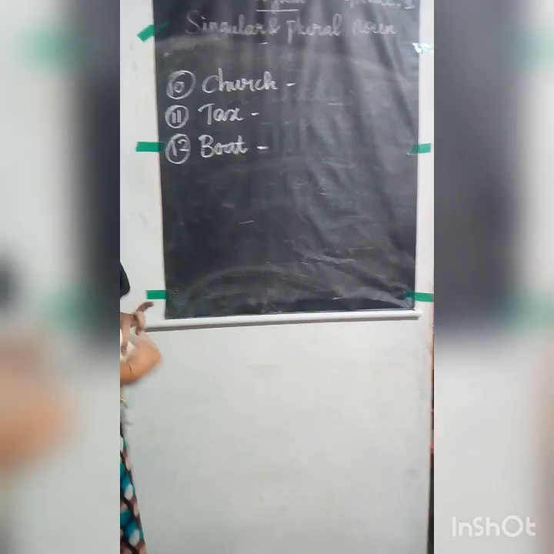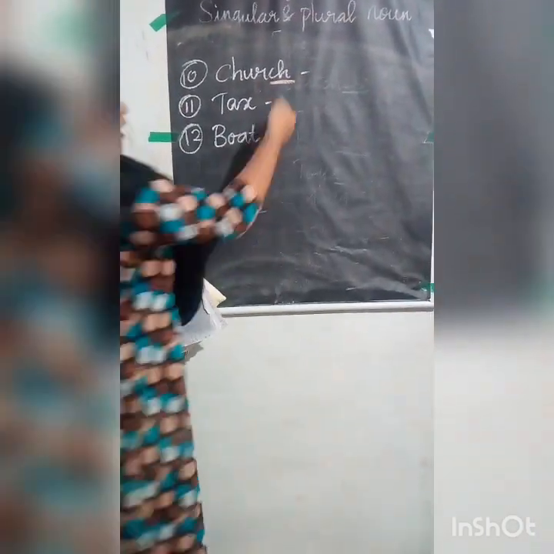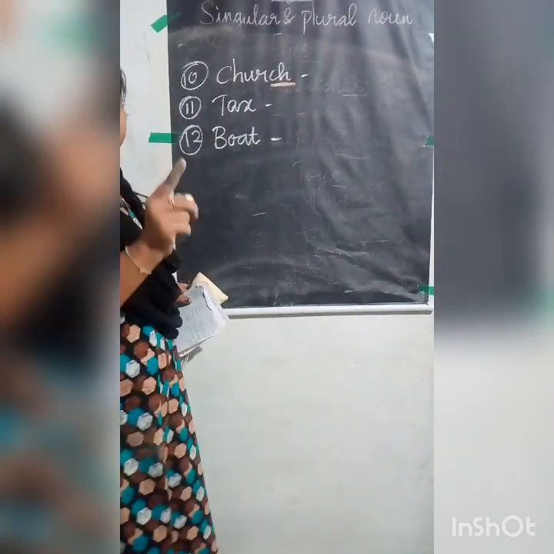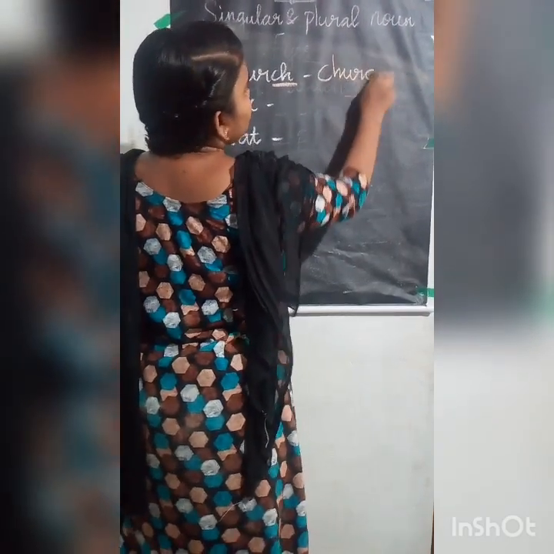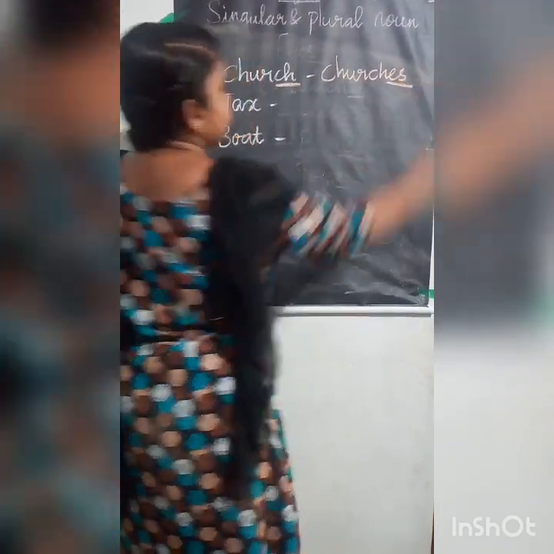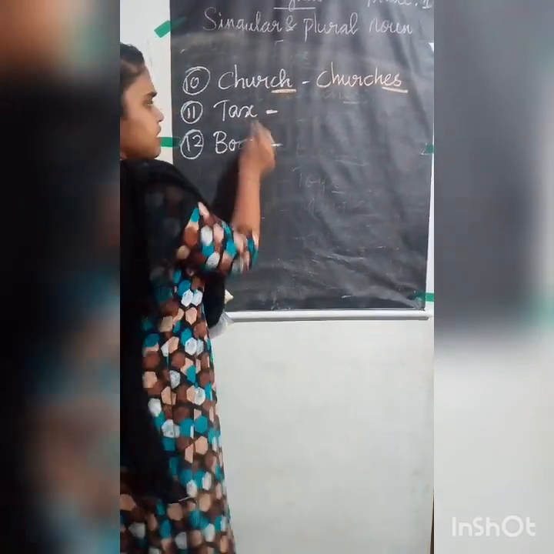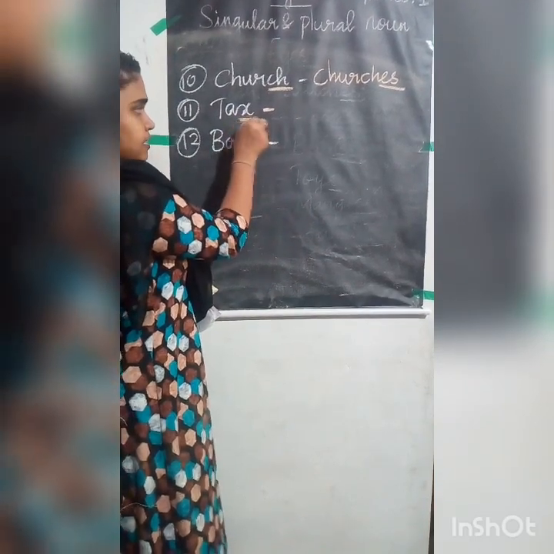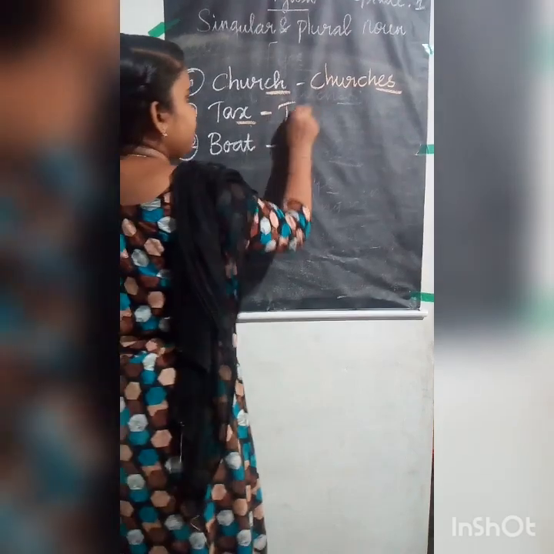Now listen here, the last letters you see, CH, what I told, second rule. If the singular noun ends with CH, you have to add ES at the end. So C-H-U-R-C-H-E-S. Church means churches. The next is tax. Here also you see, I told, second rule, same rule only. If the last letter ends with X, what you have to write? You have to add ES at the end again.